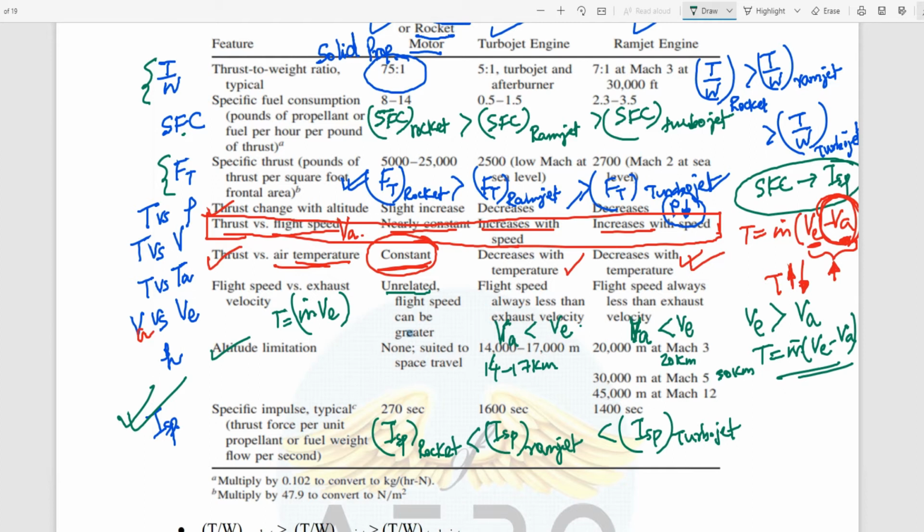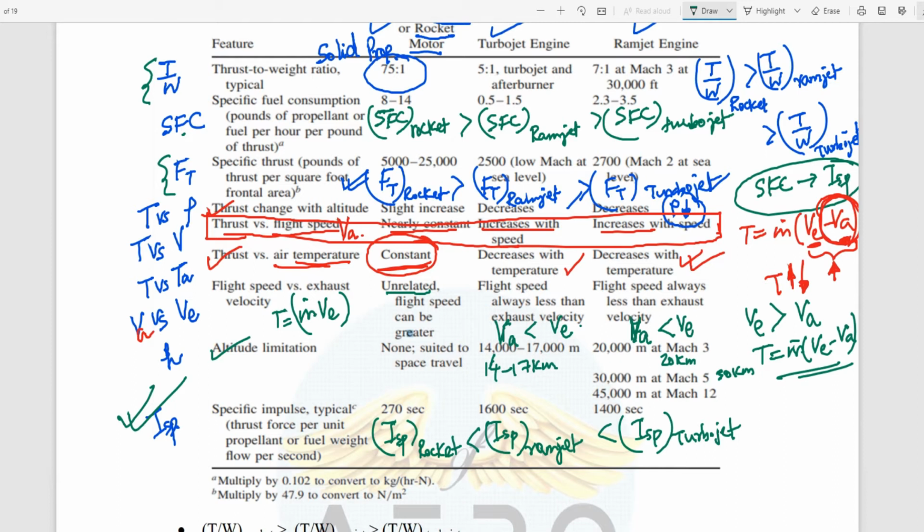Am I audible? Okay. Excuse me, ma'am. Yes. In thrust versus flight speed, the increase in aircraft velocity plays with the mass flow rate, ma'am. I did the sample calculation in the slide. In that, if the aircraft velocity changes, the mass flow rate changes, ma'am. So only the overall thrust is changing.